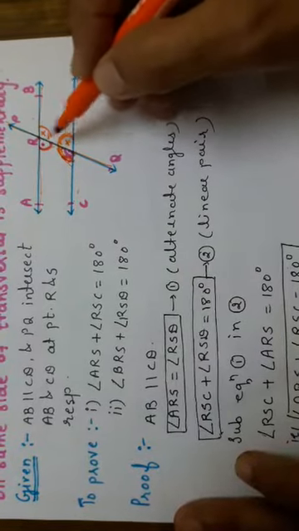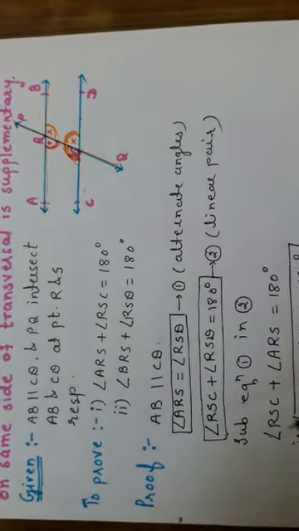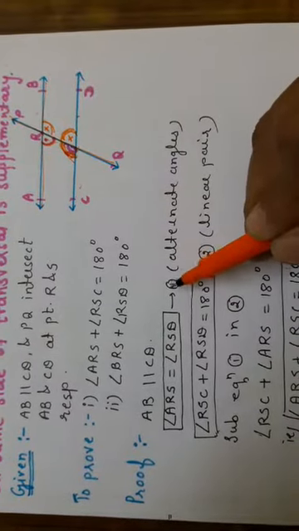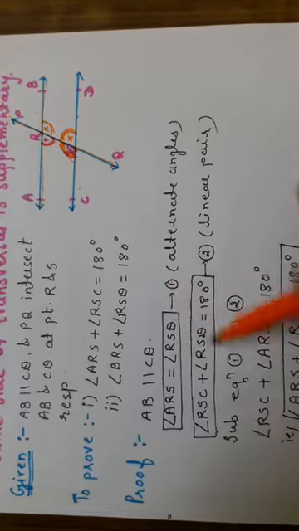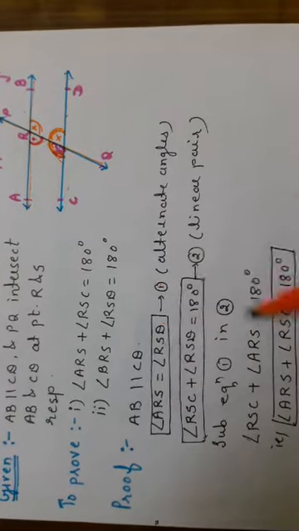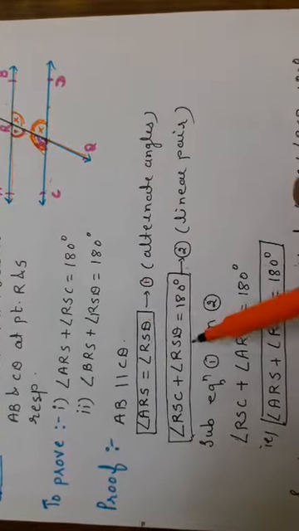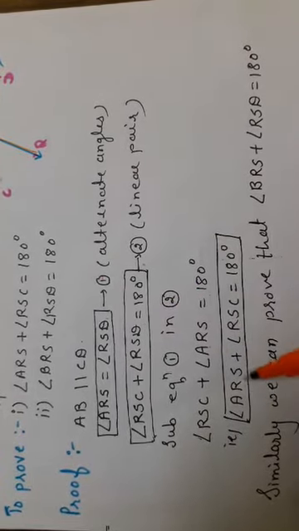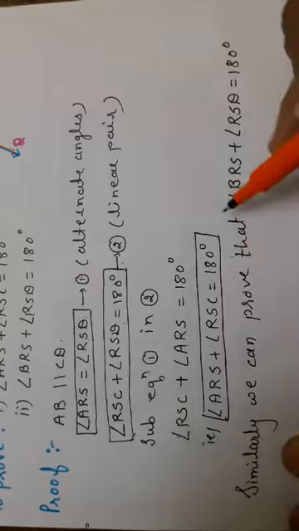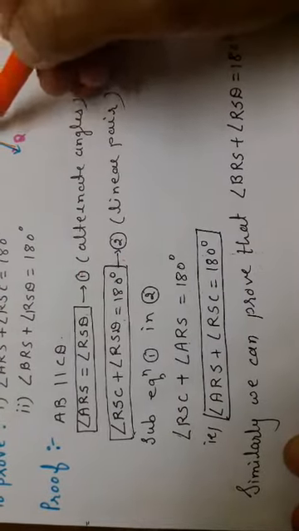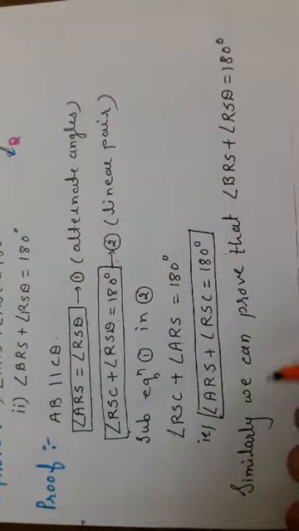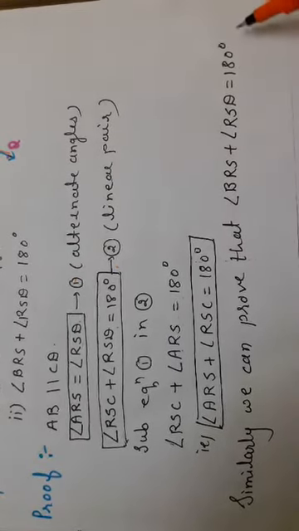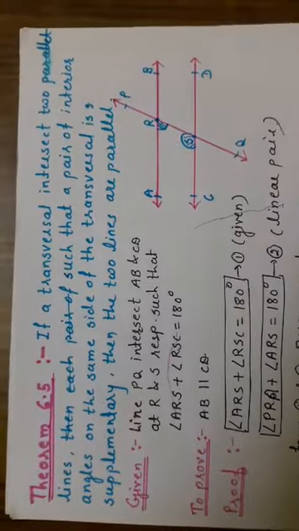In place of this angle we will write this. That's why we had written here, substitute equation 1, means the value of RSD is nothing but ARS, in this equation 2. We will replace RSD from here with ARS, and we got ARS plus RSC is equal to 180 degrees, means this angle plus this angle is equal to 180 degrees. Similarly, we can prove that angle BRS plus RSD is equal to 180 degrees.